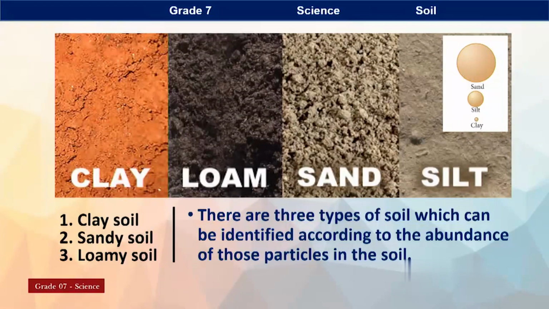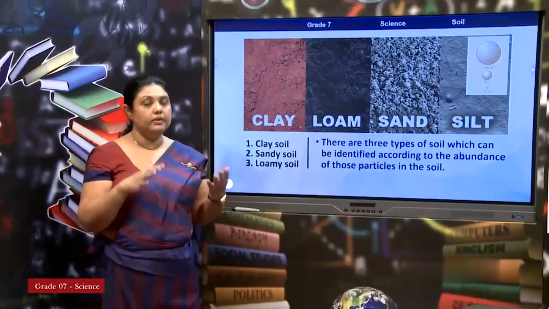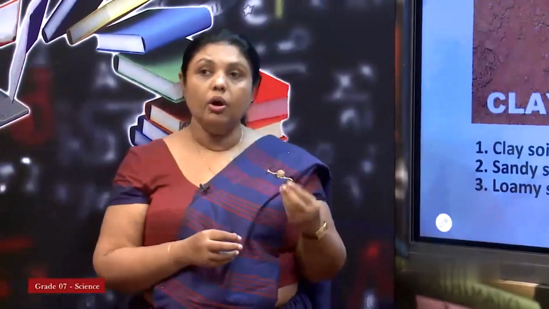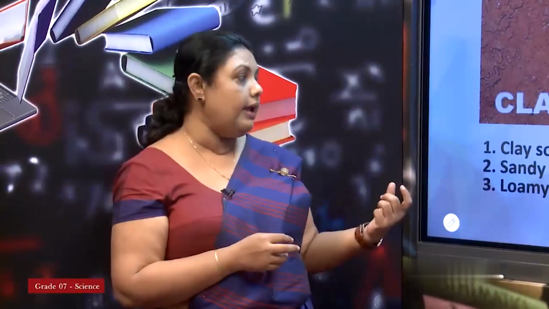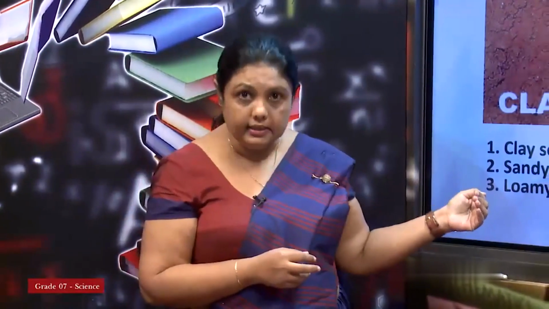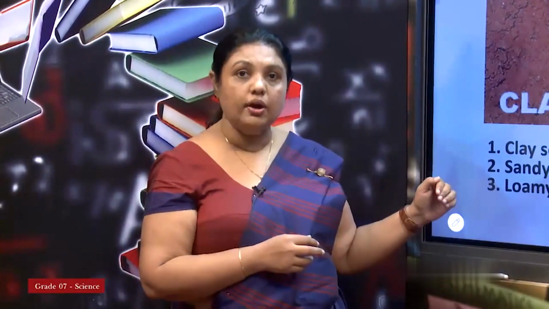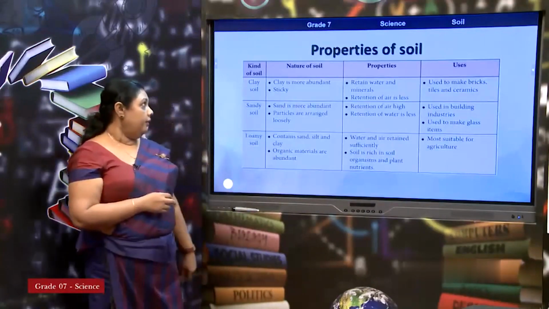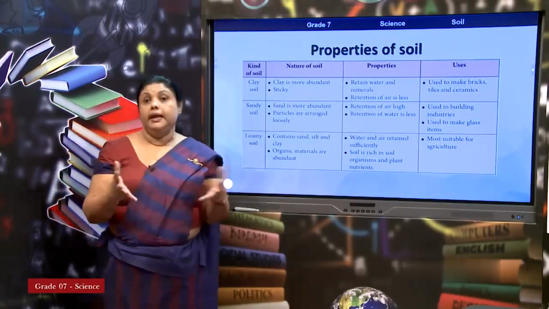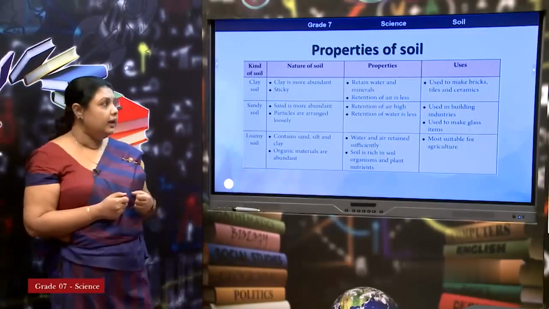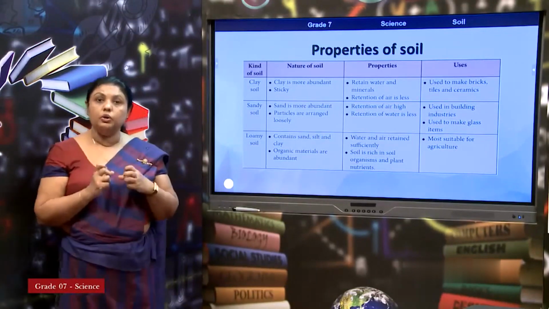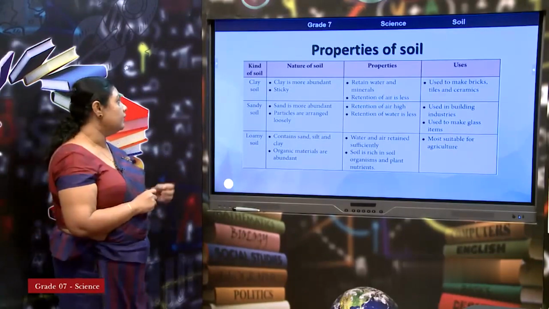There are some tall children, that is also relative. That means there are some short children, because of that there are tall children. So, likewise, according to the properties that they have, we have categorized these soils, that is clay soil, sandy soil and loamy soil. Right. Property as I told you, property is how it is made. Now, we will see how these properties are. We will try to identify these properties. Clay soil.